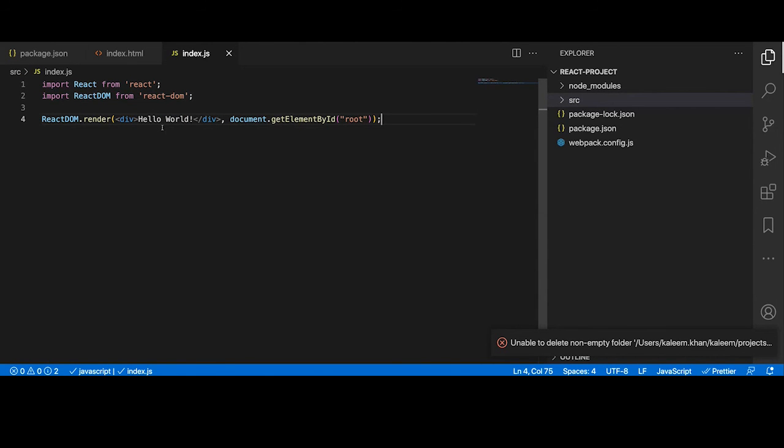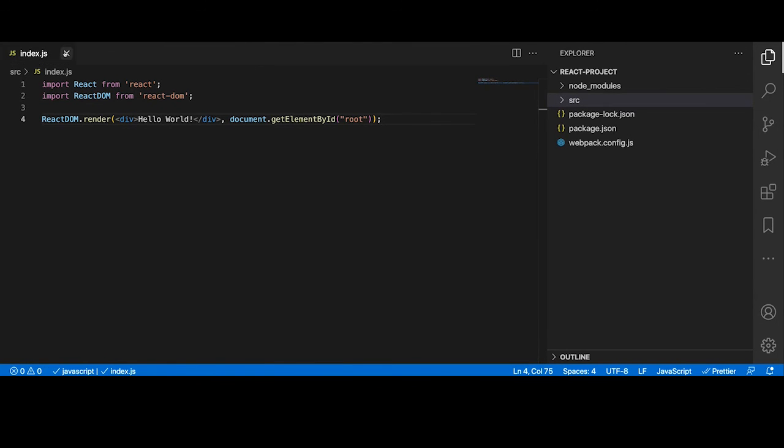Okay, now if you get this, basically this was the toughest part. After this, understanding React components concept is way too easy. Okay, now let's do the same thing the easy way. Okay, let me close everything.